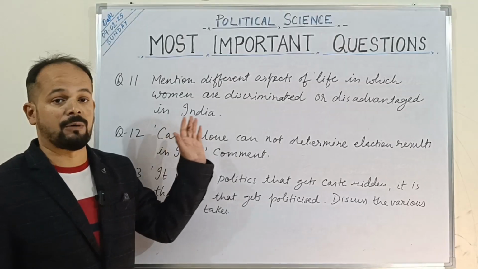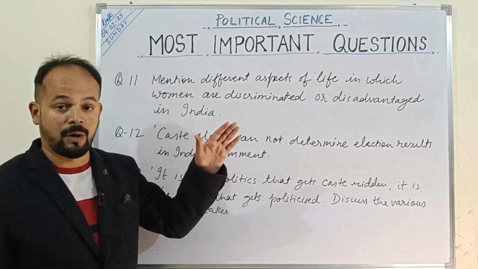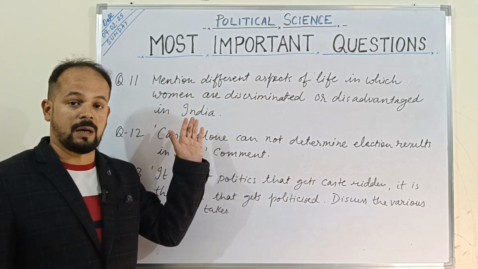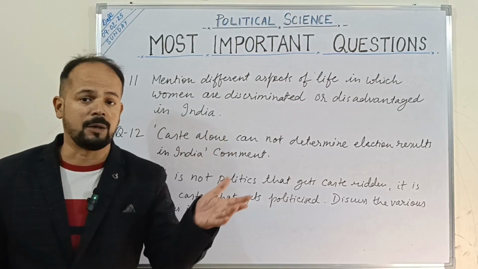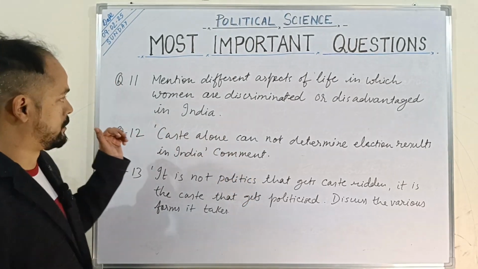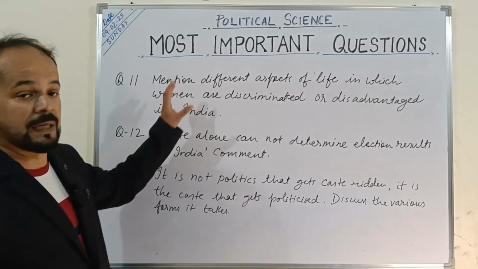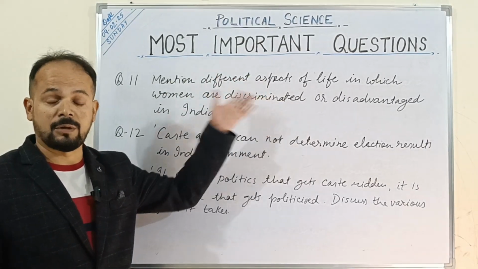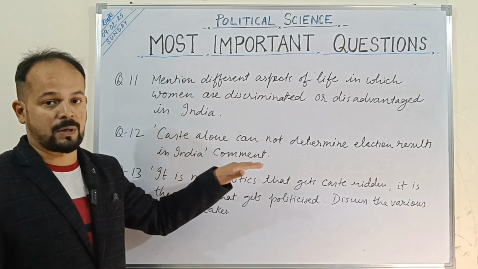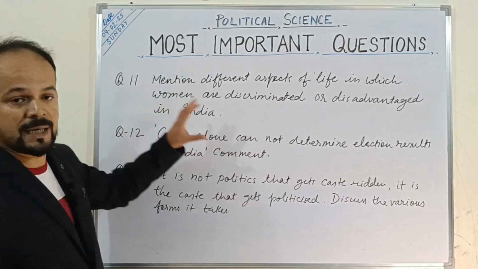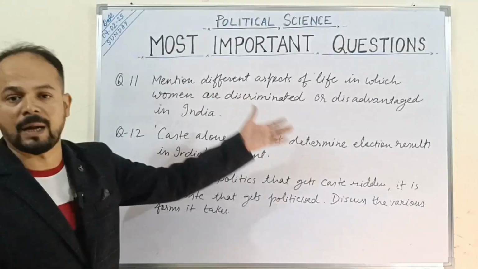Though we have seen that in the local government 1/3 seats are reserved for women, and the bill for women's reservation has been passed in the parliament, that is yet to be implemented. Very soon it is going to be implemented also, that we know. So slowly things are changing. But we see how women are facing discrimination in terms of literacy also. The percentage of women getting educated, getting literate, is low compared to men. So these are the areas where women are facing discrimination, or they are lagging behind.